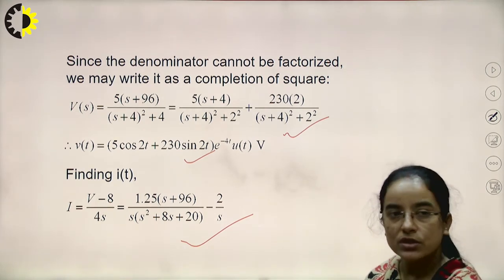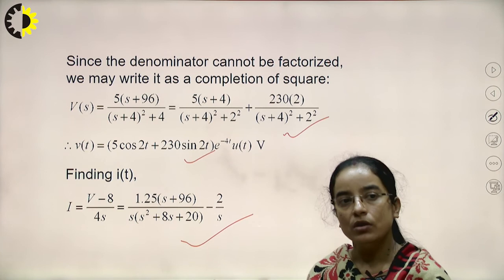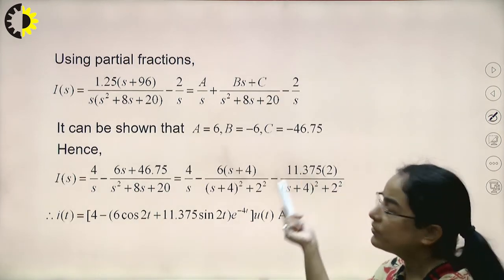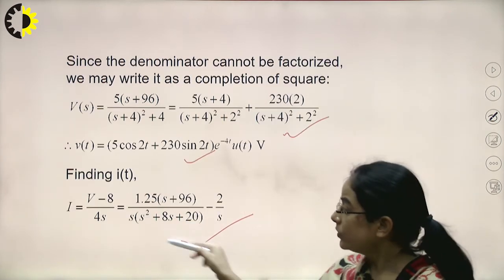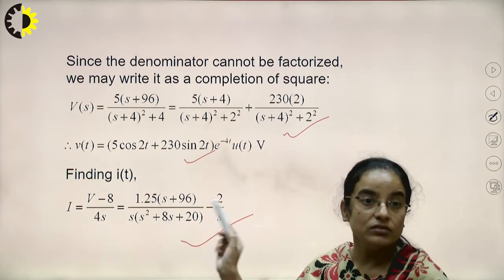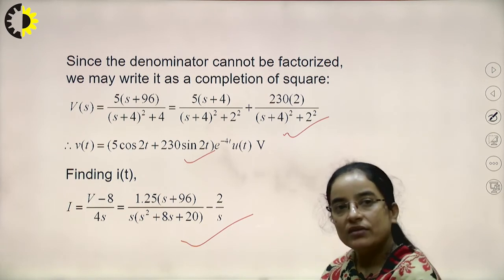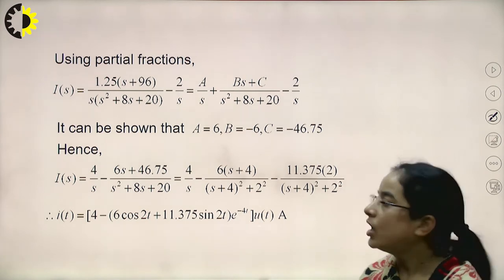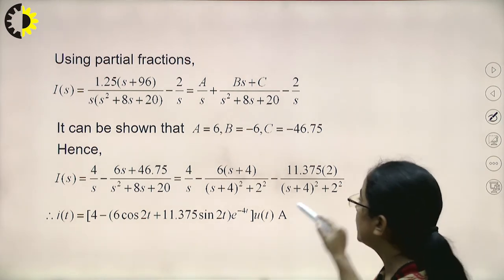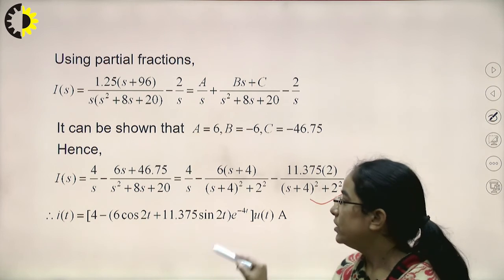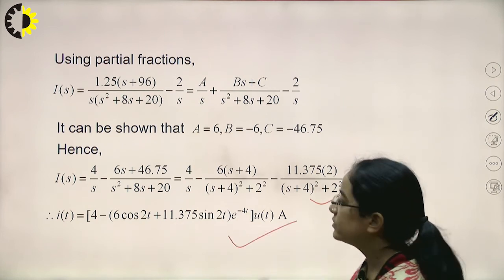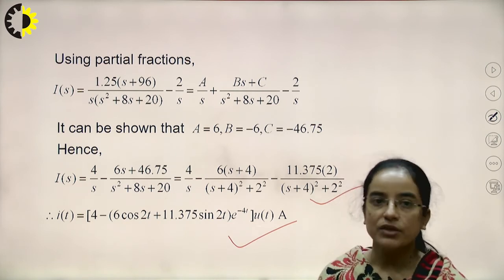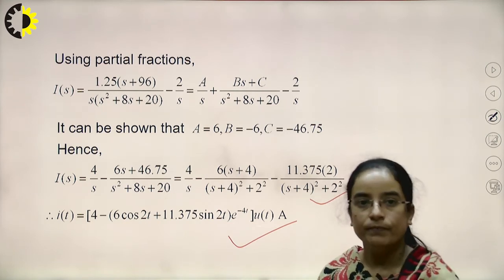For this current I also you need to find the inverse Laplace. You can apply partial fractions, because the denominator is of third order. After partial fractions, the current Is is this, and after applying inverse Laplace you will get the current It as 4 minus 6 cos 2t plus 11.375 sin 2t e to the power minus 14 to ut.